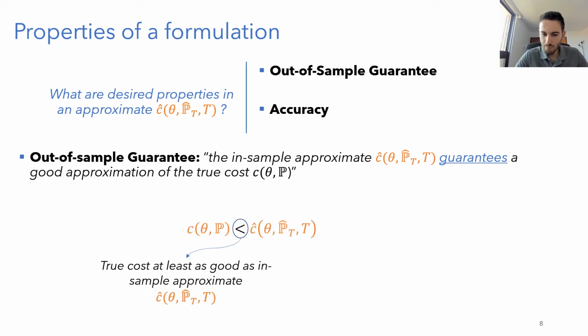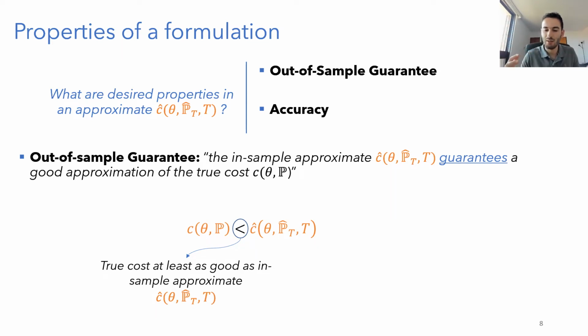More formally, we want to have this inequality: the true cost, the out-of-sample cost that I'm going to observe eventually, has to be at least as good as my estimation. So keep in mind that we want to minimize, so we want to have this true cost smaller than the estimation. So the estimation is an upper bound of what my real cost is going to be.